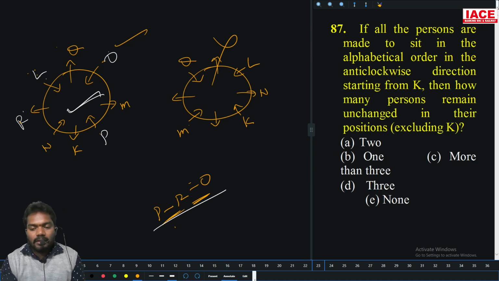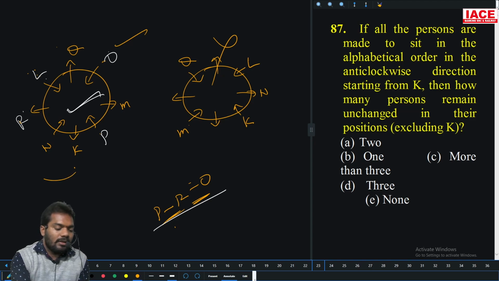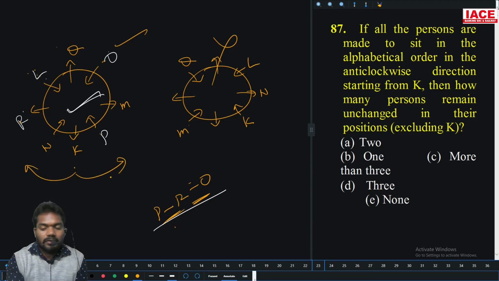If all the persons are made and sit on alphabetical order in the anti-clockwise direction starting from K. Starting from K, this is only clockwise, this is anti-clockwise direction.